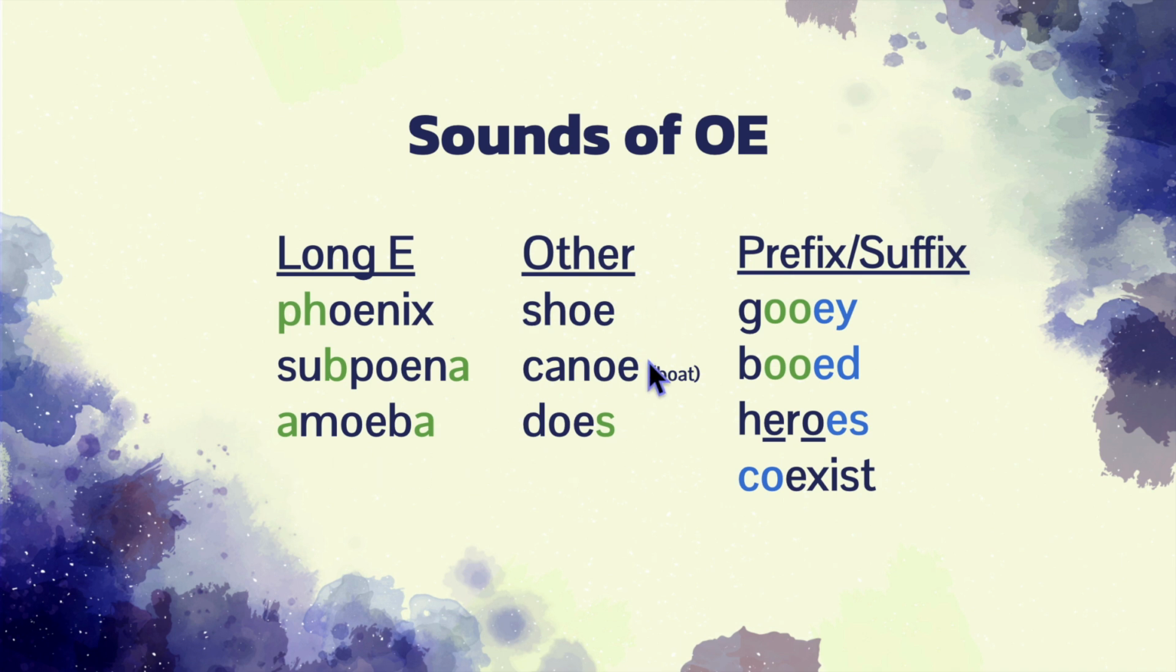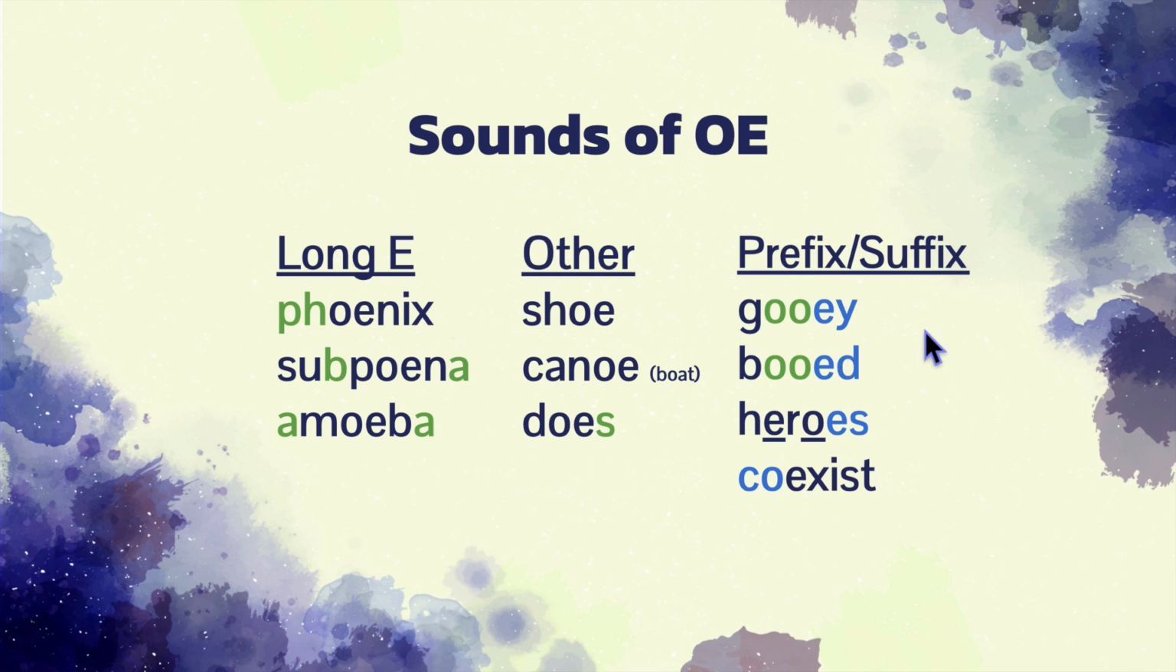Here are a few words where OE has another sound. We have the word shoe, where SH says "sh", and canoe. A canoe is a type of boat. And here OE will have a short U sound, and the S will have its second sound of Z, does.